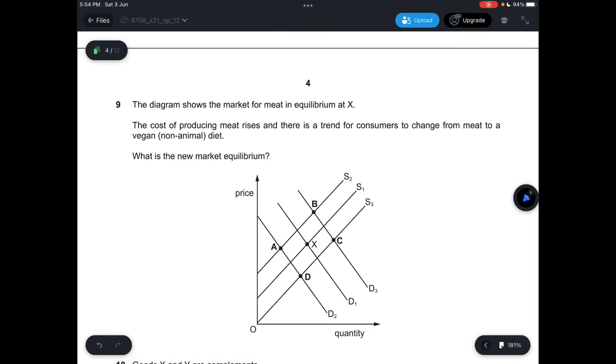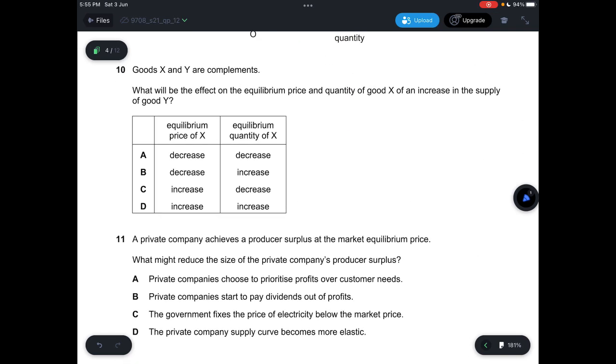Question 9, the diagram shows the market for meat in equilibrium at X. The cost of producing meat rises, and there is a trend for consumers to change from meat to a vegan diet. What is the new market equilibrium? Cost of producing meat rises, COP increases, so the supply curve shifts to the left. There's a trend from consumers changing from meat to a vegan diet, so the demand curve shifts to the left. So the answer is A.